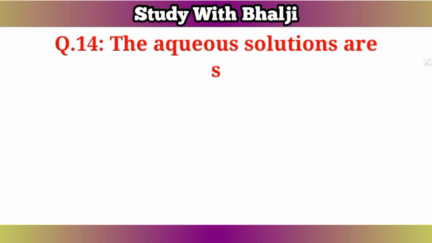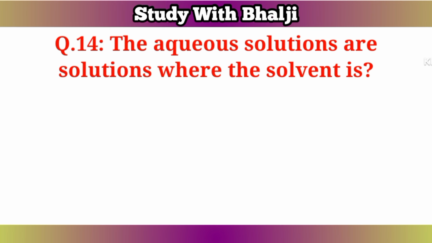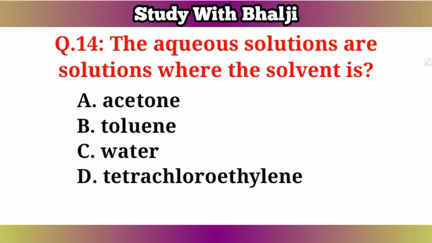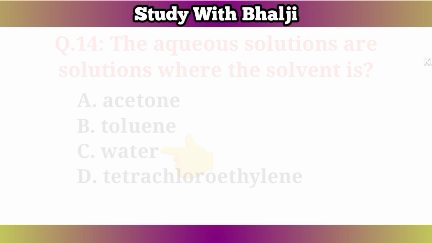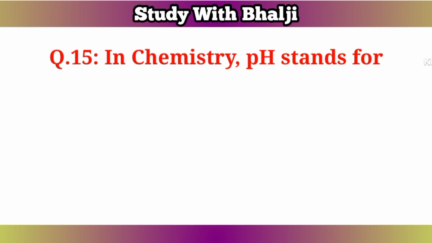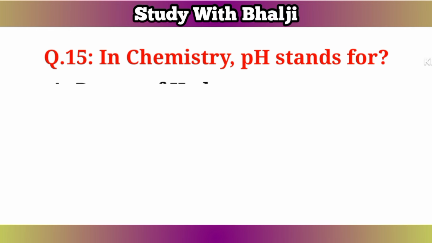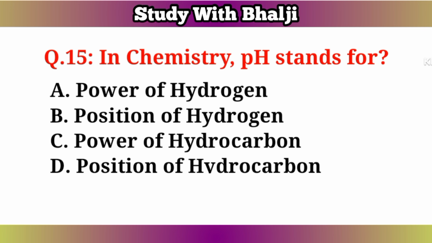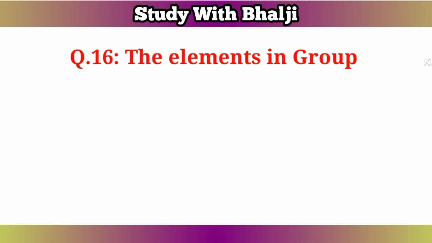Question number 14. The aqueous solutions are solutions where the solvent is A. Acetone. B. Toluene. C. Water. D. Tetrachloroethylene. The answer is C. Water. Question number 15. In chemistry, pH stands for A. Power of hydrogen. B. Position of hydrogen. C. Power of hydrocarbon. D. Position of hydrocarbon. The answer is A. Power of hydrogen.